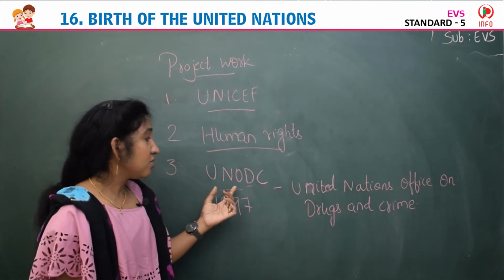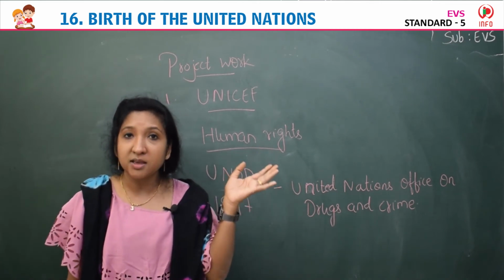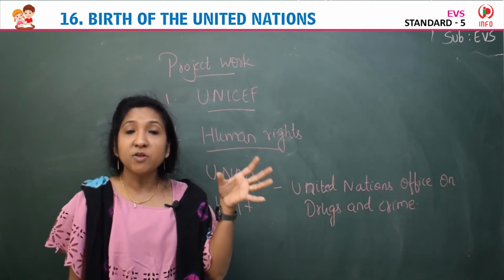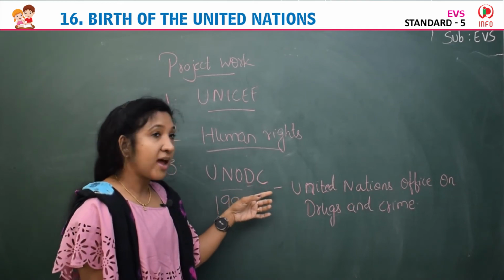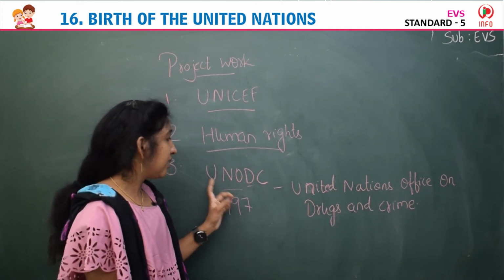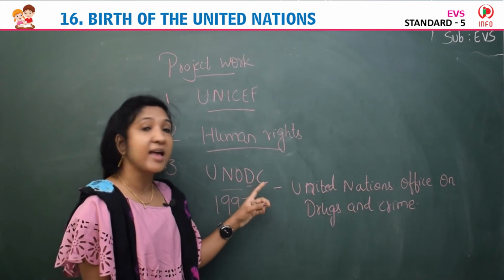Next is that symbol. That symbol you can see here. That symbol represents United Nations Office on Drugs and Crime, UNODC.